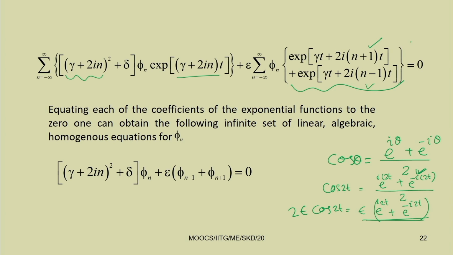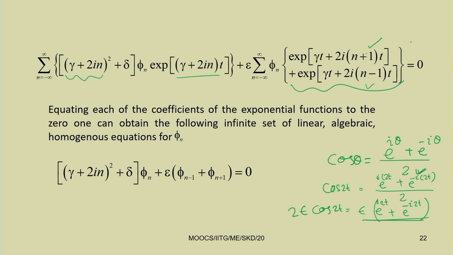Now we can equate the coefficients of the exponential functions to be 0. We can take different exponential functions and equate them to 0, for example by taking n equal to 1, we will have gamma plus 2 I here. Similarly, here this is a term n plus 1 and here is a term n minus 1.